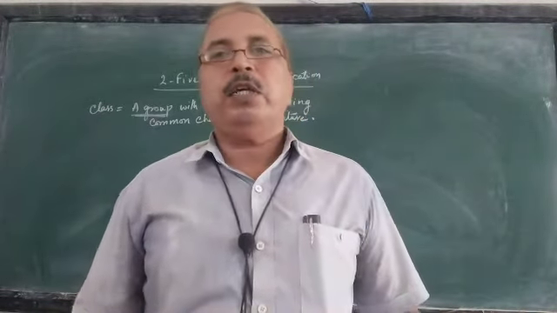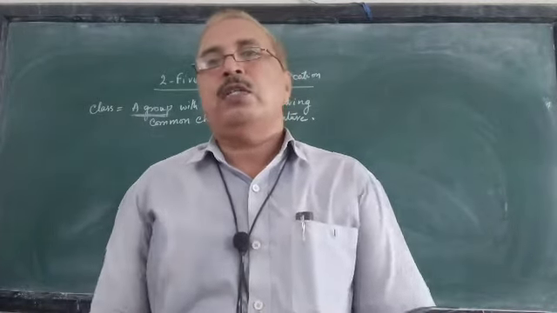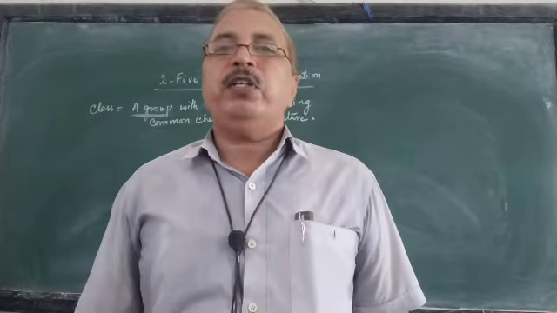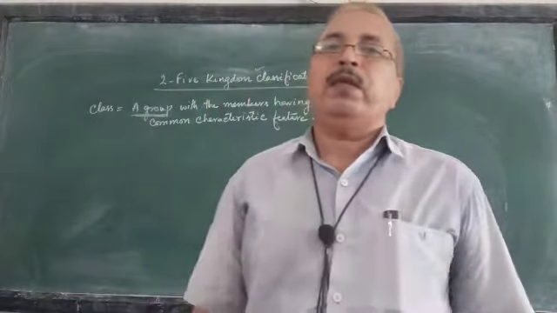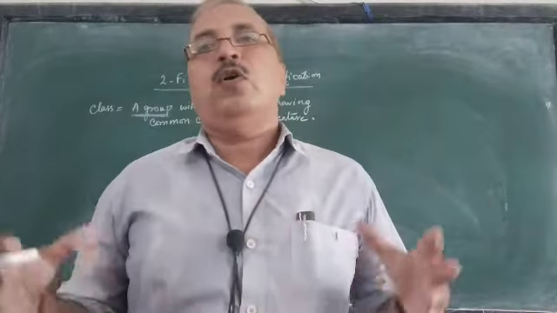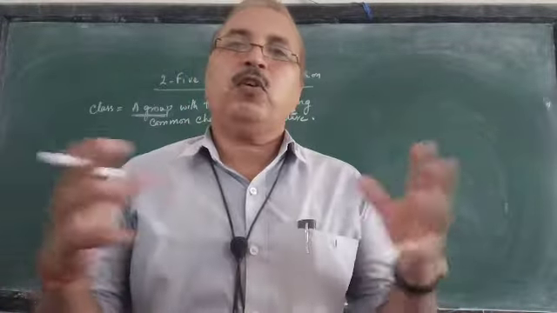All groups may not be a class, but all classes are a kind of group. Remember, a crowd of people on the street may not be a class, right? But if in a locality, say, employees of the electricity department live together, so what is the commonness?